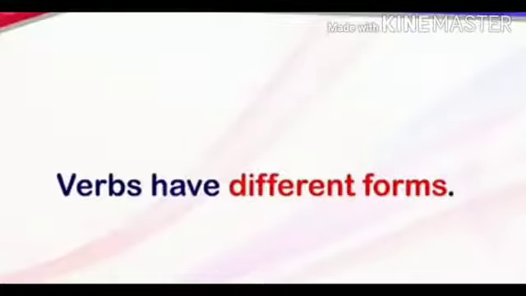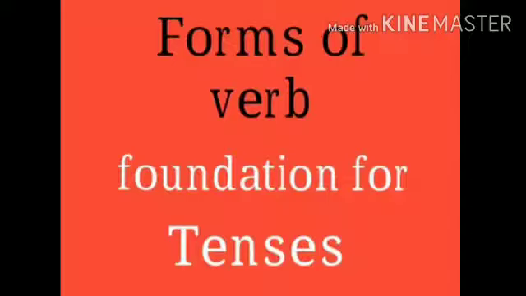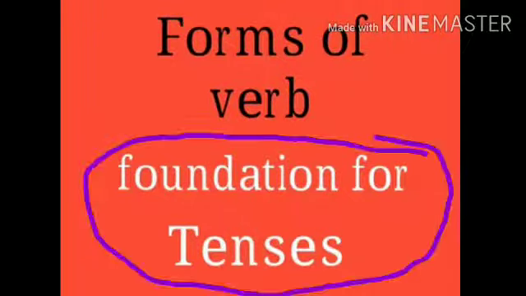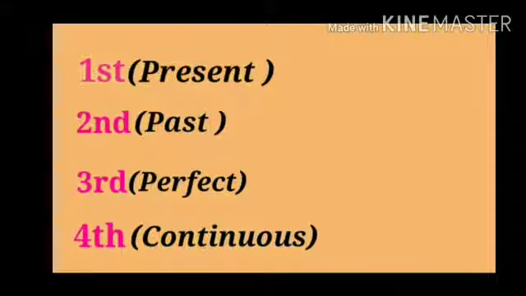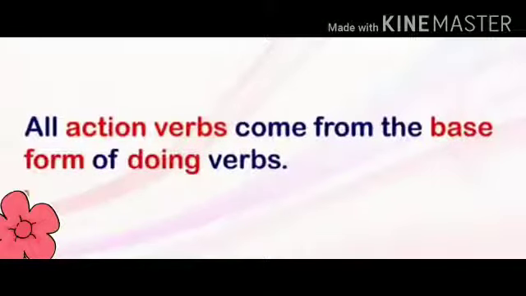Now, do you know that verbs have different forms, and the forms of verbs are the foundation for tenses. They are the first form, that is the present tense, second form, that is the past tense, third form, which shows the perfect tense, fourth form, that is the continuous or ing form. All action verbs come from the base form of a doing verb.